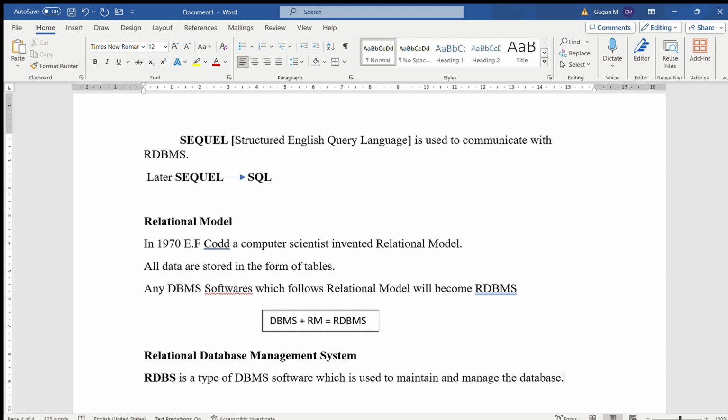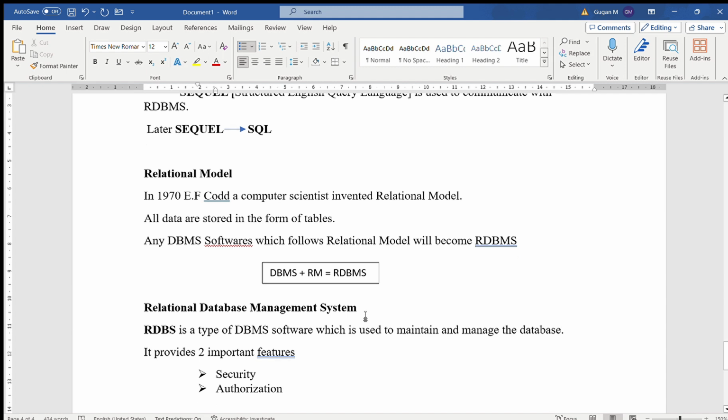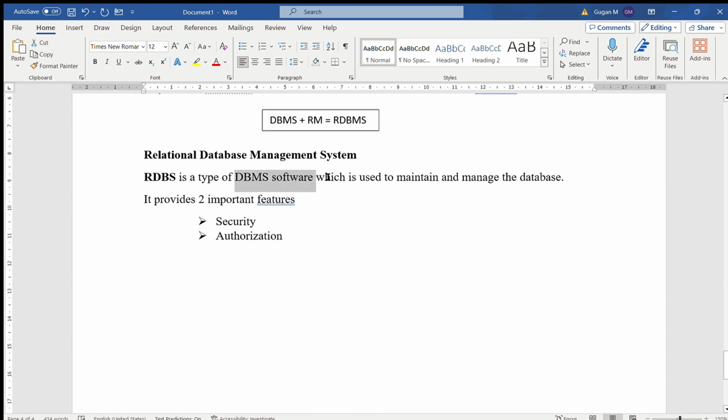It provides two important features, that is security and authorization. In RDBMS, data are stored in the form of tables.